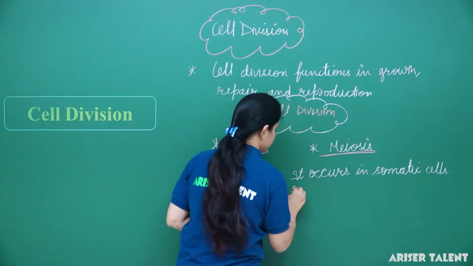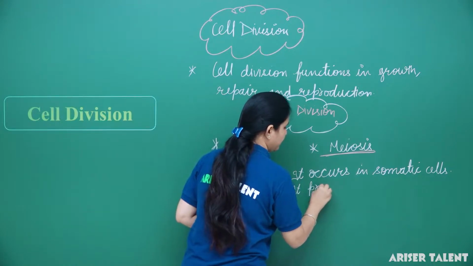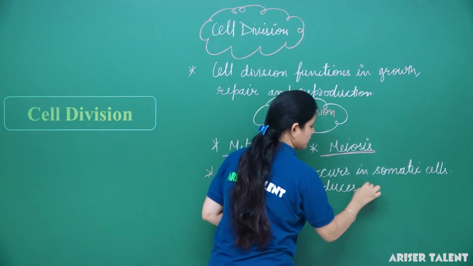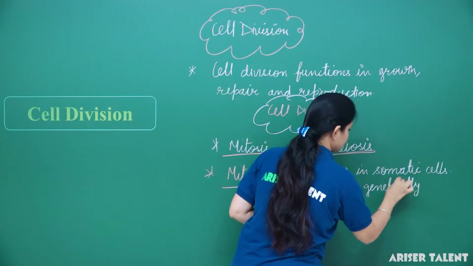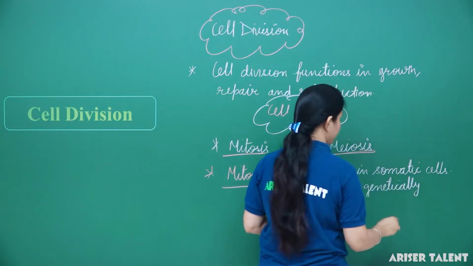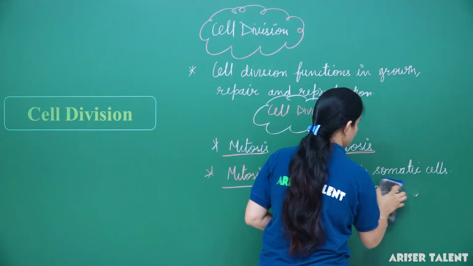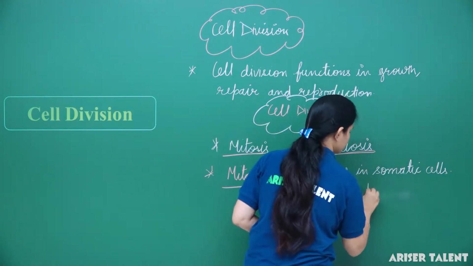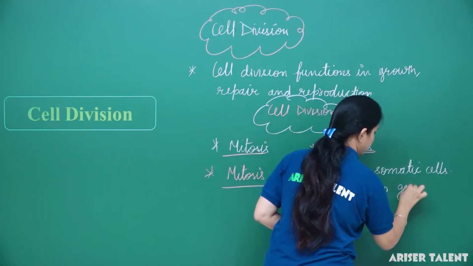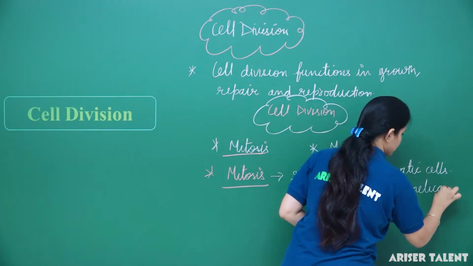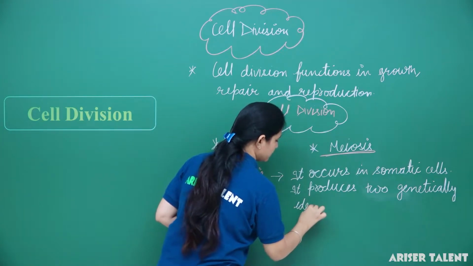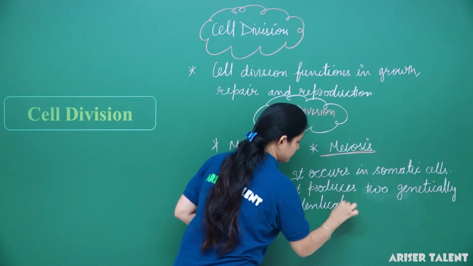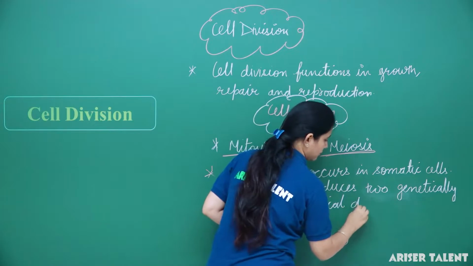Okay, it produces two genetically identical daughter cells.